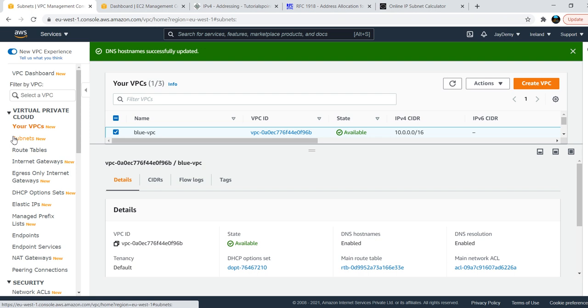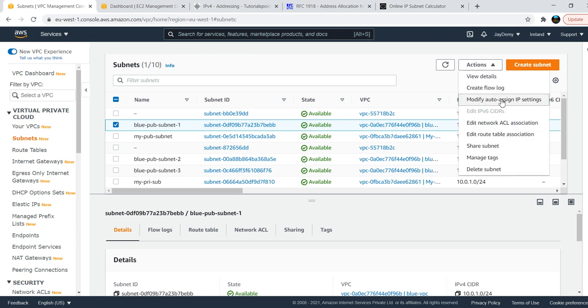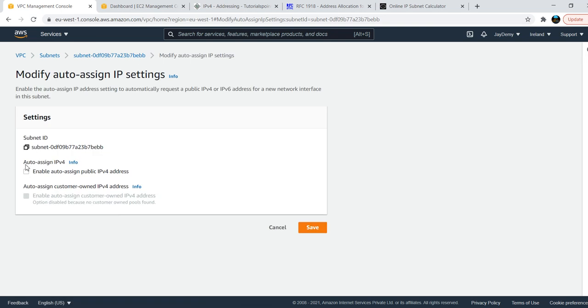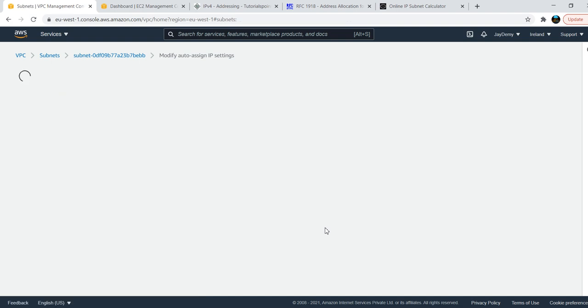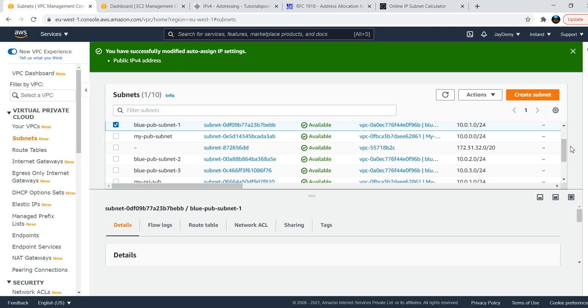And go to the subnets. After you create your subnets, choose your subnet which comes under your blue VPC. Go to actions, modify auto assign IP settings. See here, enable auto assign public IPv4 is not there. Why do we need a public IP? If you want to connect to the server, you need to have the public IP of that particular server, then only you will be able to connect. Do the same for all three subnets.